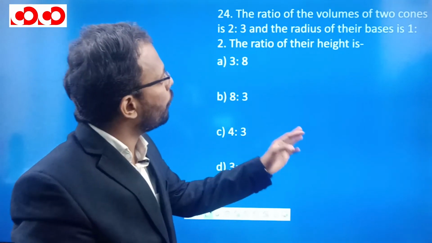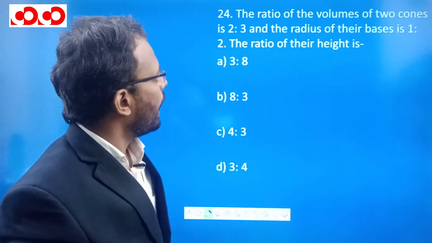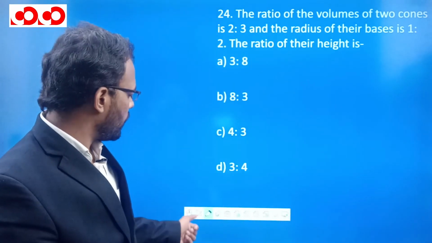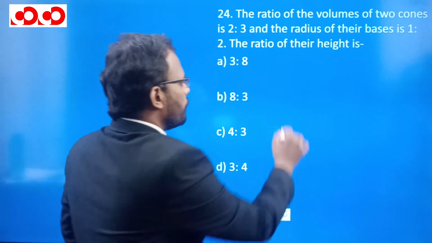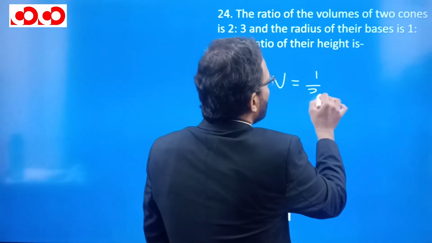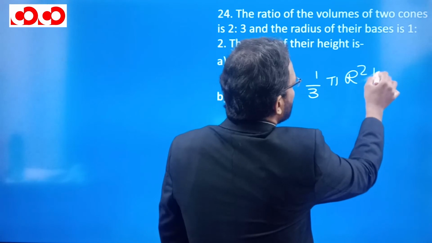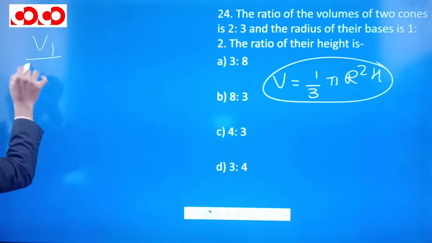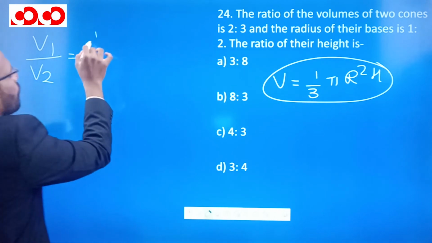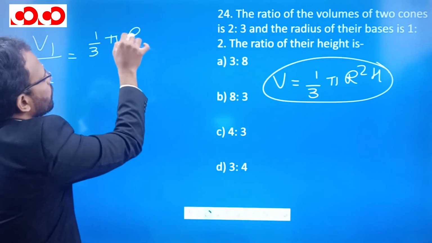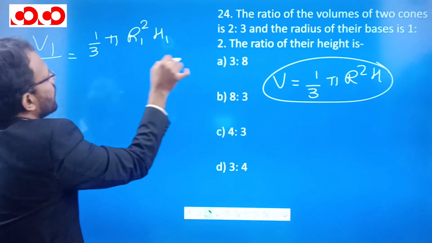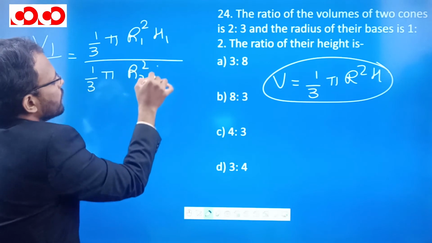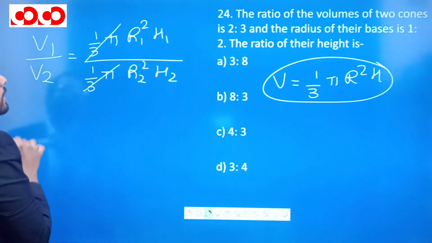The ratio of the volumes of two cones are 2:3 and the radius of their bases are 1:2. What is the ratio of their height? So we know that the volume of a cone is 1 by 3 pi r square h. Now using this, if we divide V1 by V2, for two cones, 1 by 3 pi r1 square h1 divided by 1 by 3 pi r2 square h2, right? 1 by 3 pi, 1 by 3 pi got cancelled.